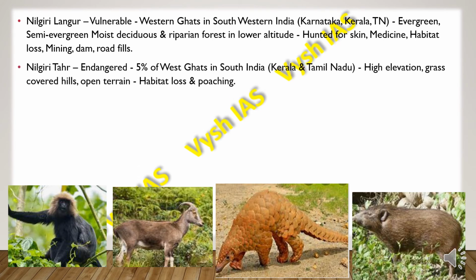Then we have the Nilgiri tahr, which is endangered. So 5% of the Western Ghats in South India, that is Kerala and Tamil Nadu, they are found at high elevation and the grass covered hills and also open terrains. So they face a threat mainly because of habitat loss and poaching.